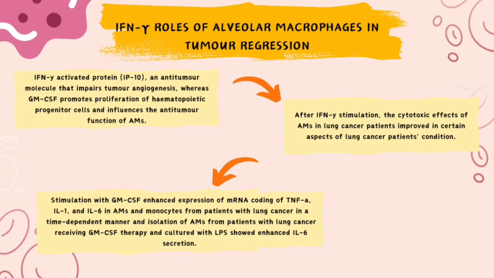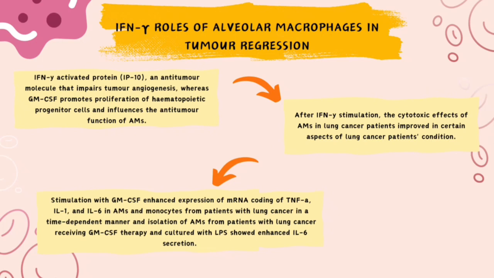Interferon gamma and the roles of alveolar macrophages in tumor regression. Interferon gamma activates protein IP10, an anti-tumor molecule that impairs tumor angiogenesis, whereas granulocyte macrophage colony-stimulating factor promotes proliferation of hematopoietic progenitor cells and influences the anti-tumor function of alveolar macrophages. After interferon gamma stimulation, the cytotoxic effects of alveolar macrophages in lung cancer patients improved in certain aspects of lung cancer patients' condition. Stimulation with granulocyte macrophage colony-stimulating factor enhanced expression of mRNA coding of tumor necrosis factor alpha,